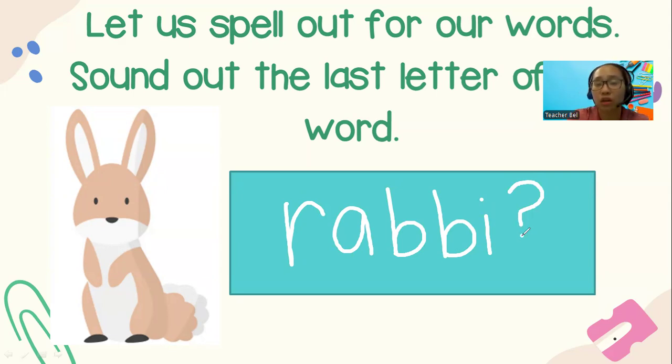What's the letter at the end of rabbit? The last letter has the T sound, like in teacup, like in turtle. It should be letter T. So let's erase the question mark and let's write T. At the end of the word rabbit, there is letter T.